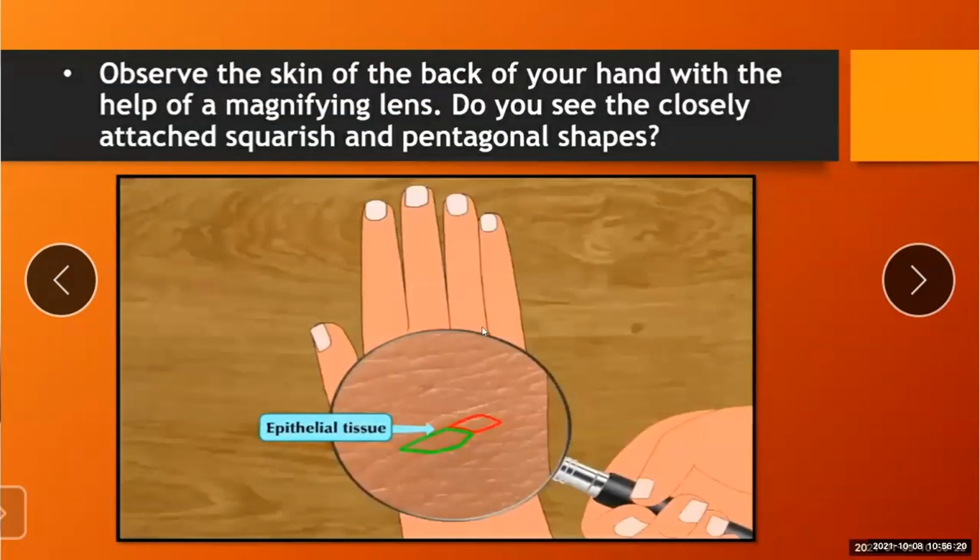Yes, do you see? The pentagonal outlines are faintly visible here. And what are all these? These are epithelial tissue. Protective coverings in the animal body are called epithelial tissues.